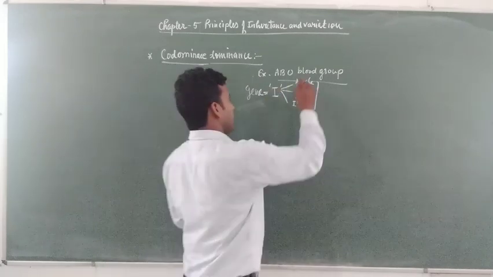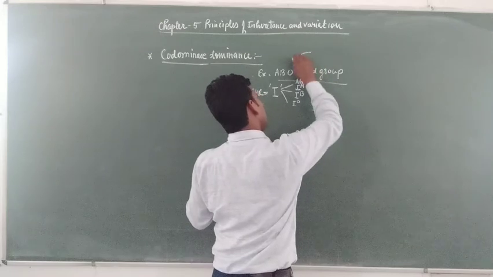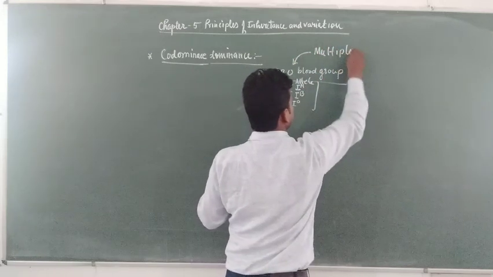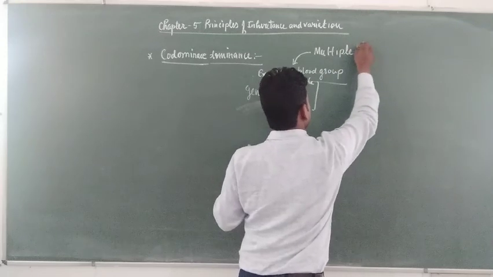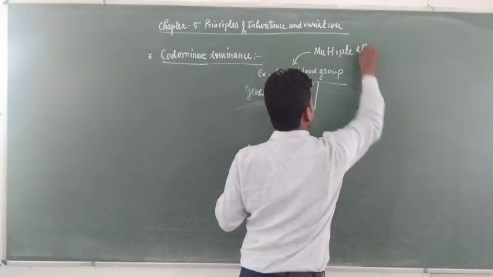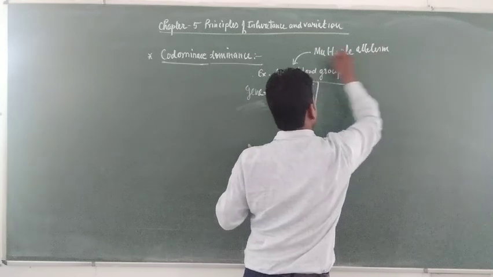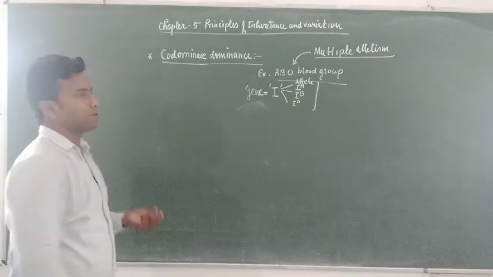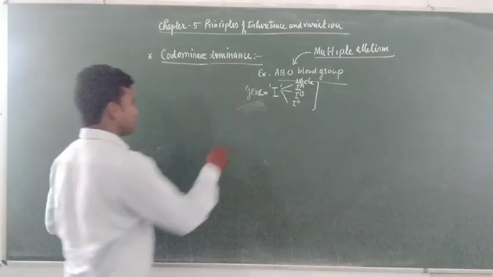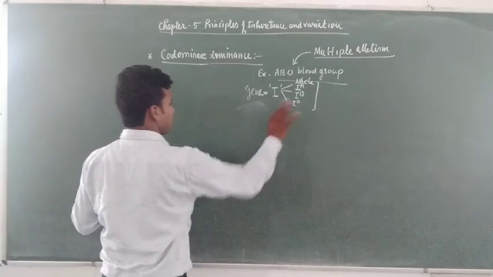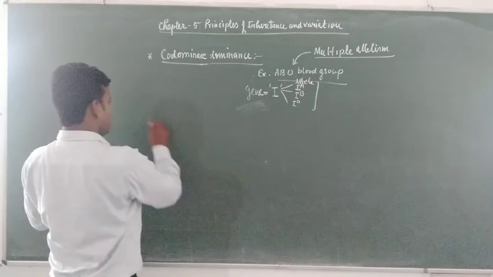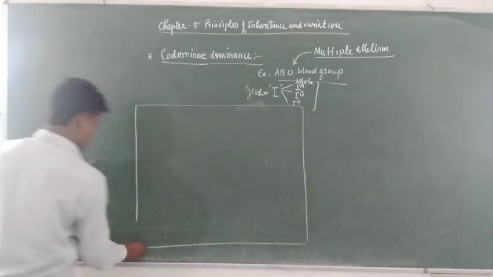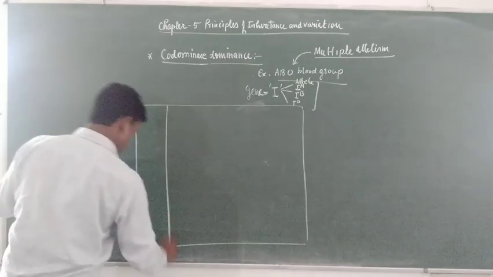Students, we also learn multiple allelism by taking the example of our blood group. Here 3 types of alleles are found.